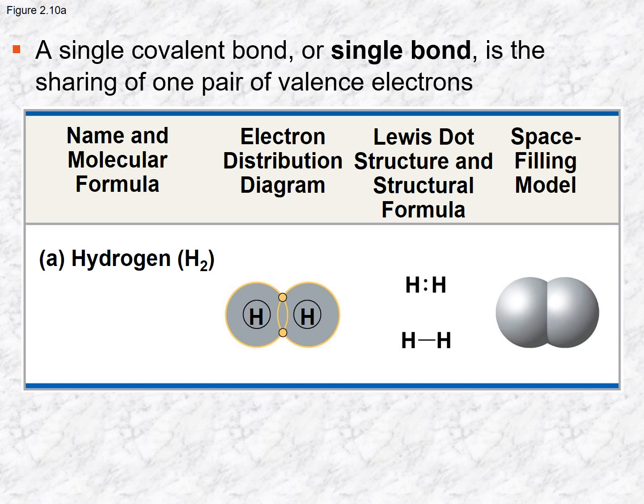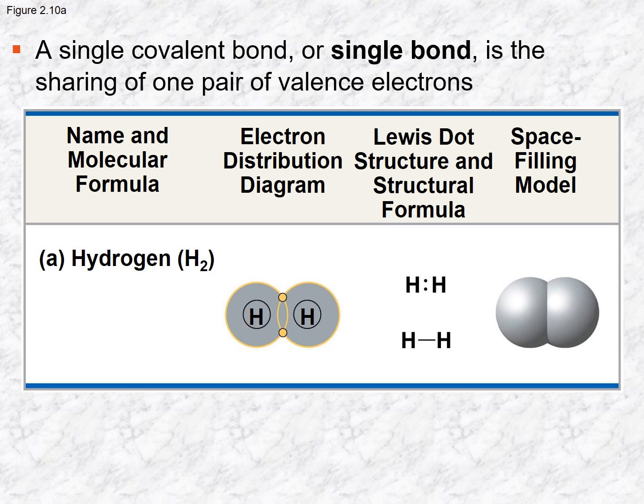You could draw the structural formula, which basically shows a line which indicates that there is a covalent bond there. So a solid continuous line means that there's a covalent bond. There are other types of lines, which I'm going to talk about later. So this shows that these two hydrogens are sharing their electrons, creating a covalent bond. And this shows the space filling model.